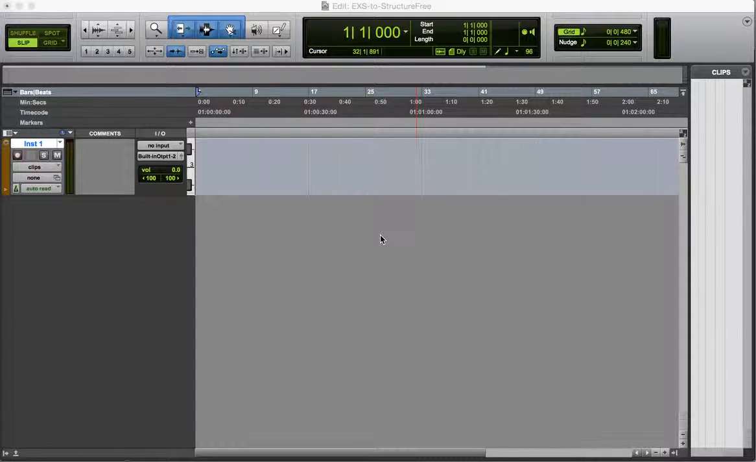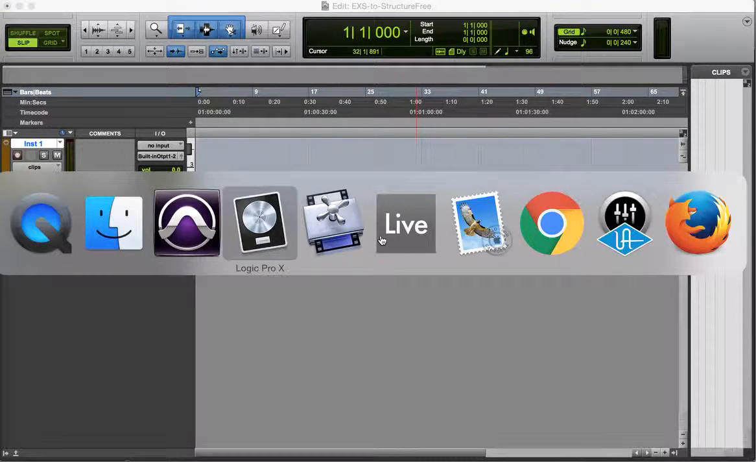And welcome to a video on how to get Logic's EXS24 sample patches into Structure Free in Pro Tools. This might be handy if you want to use EXS24 patches that you've created, or even presets, in Structure Free, and also in Ableton Live Sampler as well. So, going into Logic then.